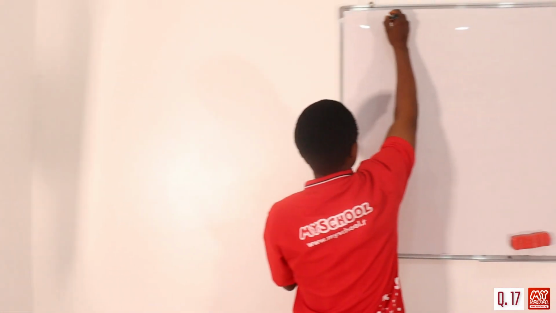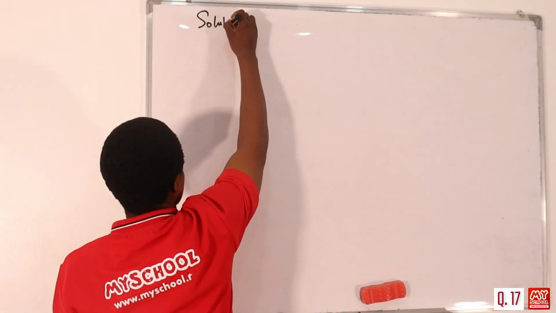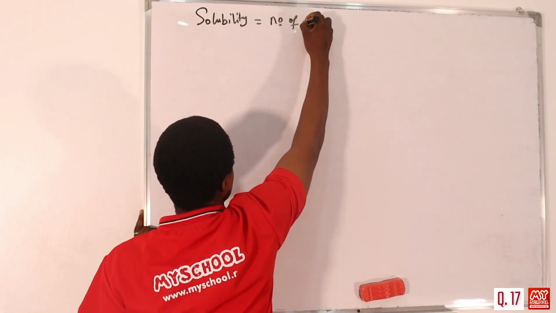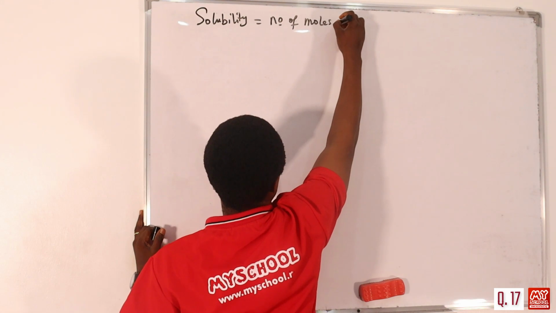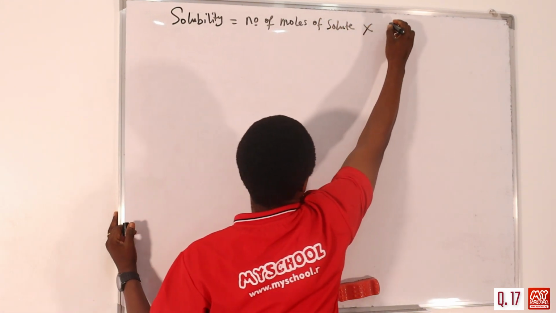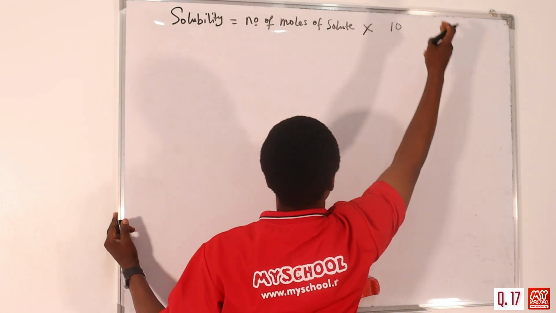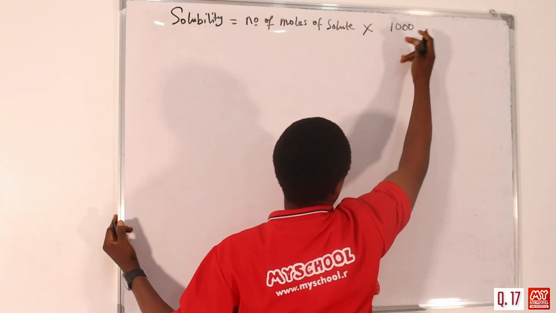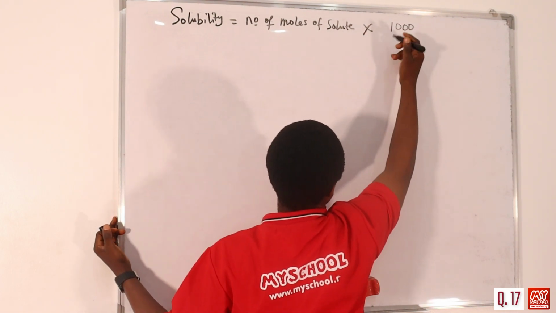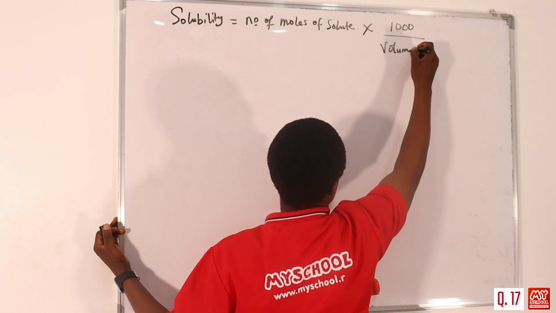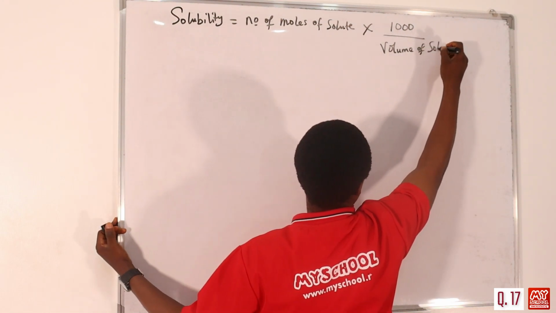We know that solubility is equal to the number of moles of solute multiplied by what? That is dissolved in 1 dm cube. But 1 dm cube is usually what? 1 dm cube is the same as 1000 cm cube. So, divided by what? The volume of the solvent.